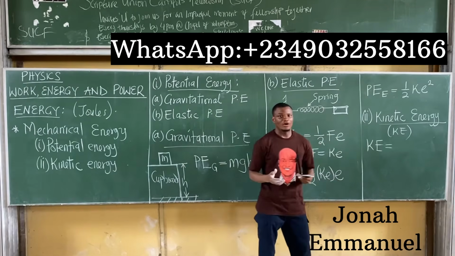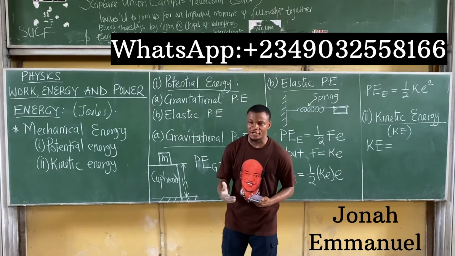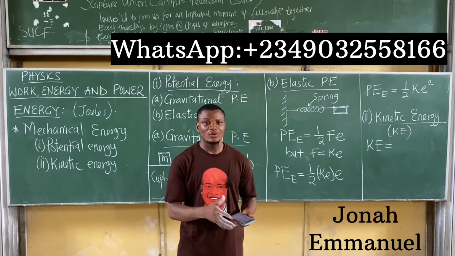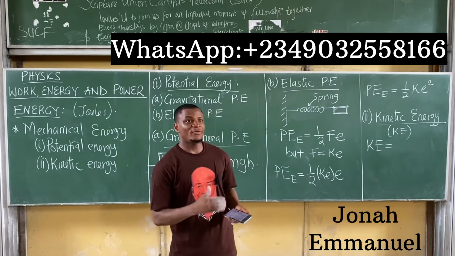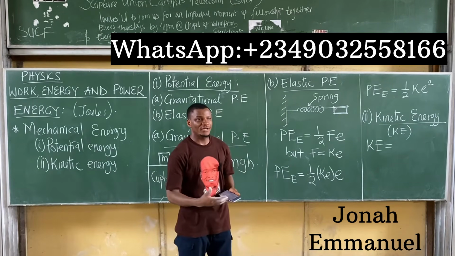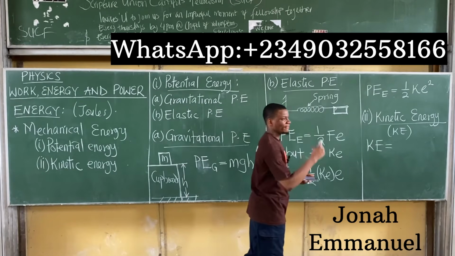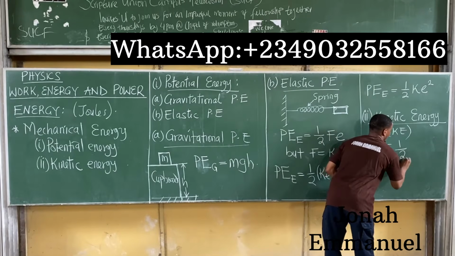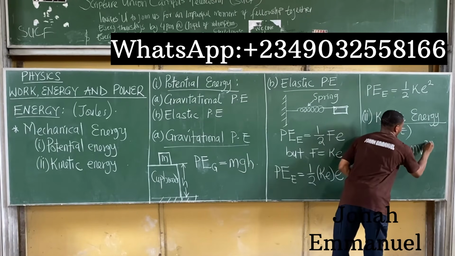When it comes to the mathematical expression for kinetic energy, let's say a body of mass m is moving. If a body is moving, then it has to be moving with a particular velocity, let's say v. Then the kinetic energy is equal to half mv squared.